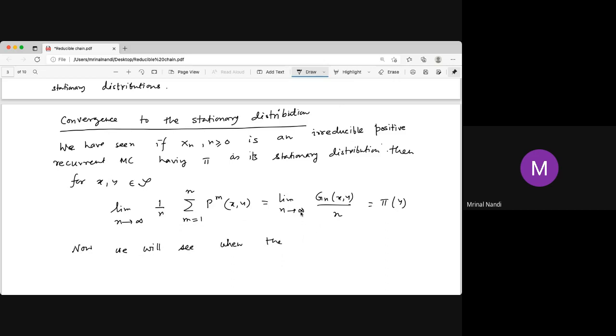If the sequence converges to L, then the Cesaro mean converges to L. But if the Cesaro mean converges to L, the sequence may not converge to L. So if a_n tends to L, then (a_1 + a_2 + ... + a_n) divided by n tends to L. That's true. It's called the Cesaro mean. But if (a_1 + a_2 + ... + a_n)/n tends to L, it's not true that a_n tends to L; it may not converge.